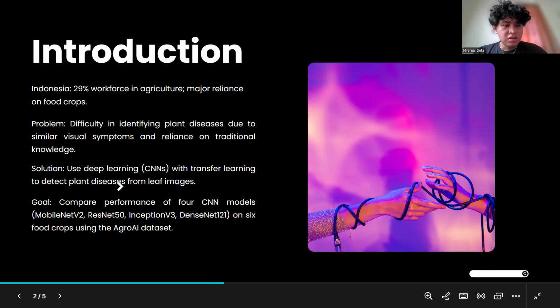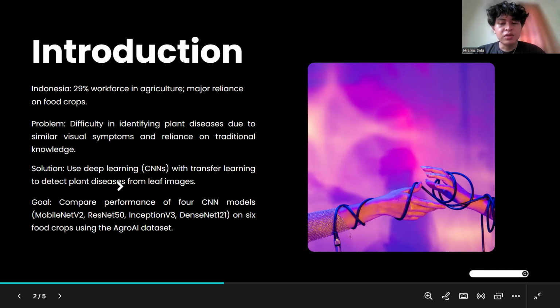To address this issue, the authors' research explores the use of deep learning, specifically convolutional neural networks or CNN, combined with transfer learning techniques.